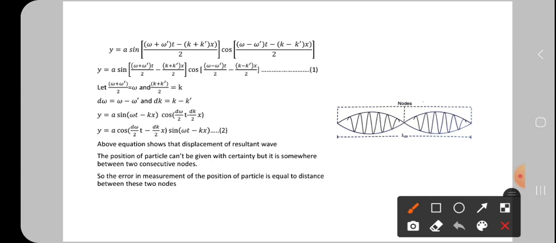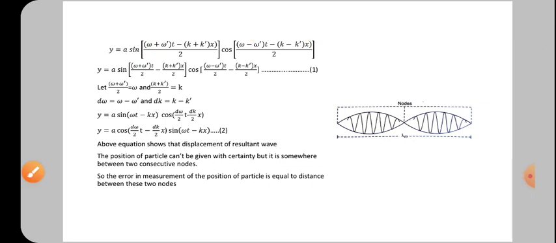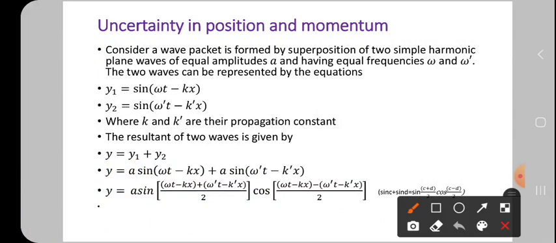Next, y equals, here omega t is taken common on this side and x is common. In the cos also, t is common and x is common. So if you observe, here omega t and omega dash t are there; take t common.